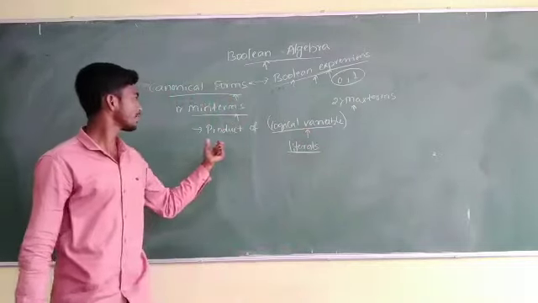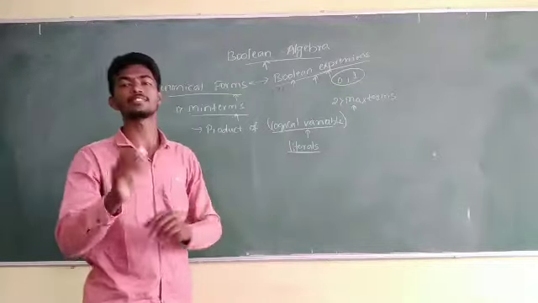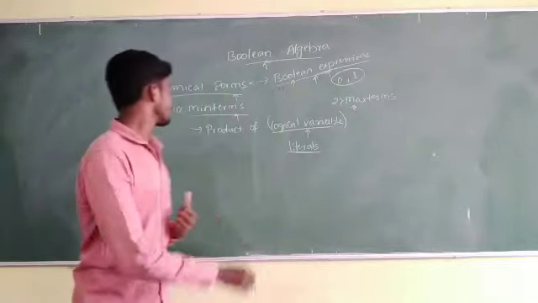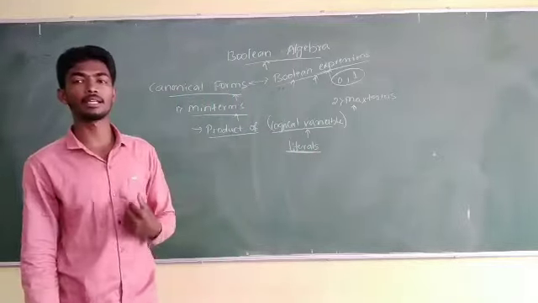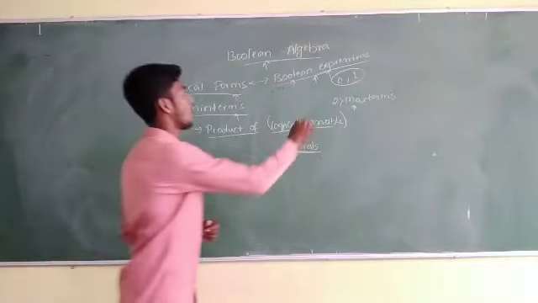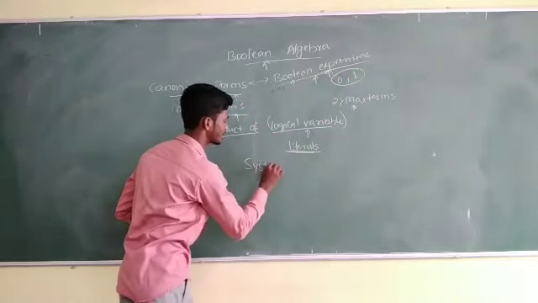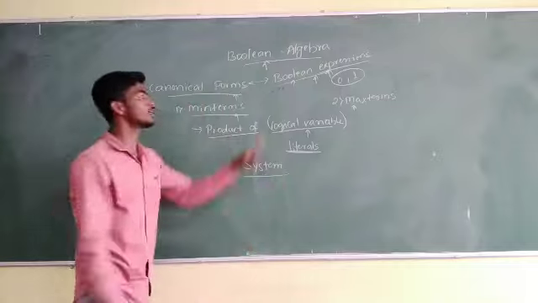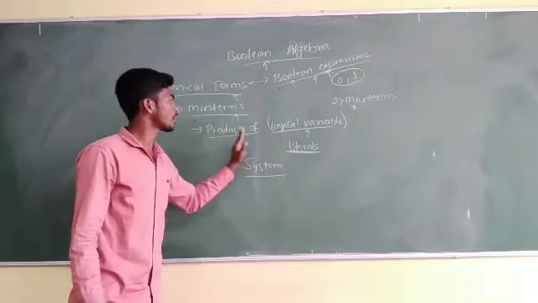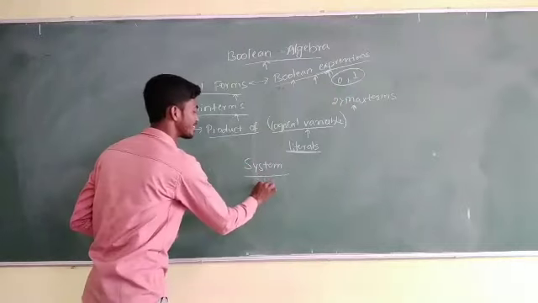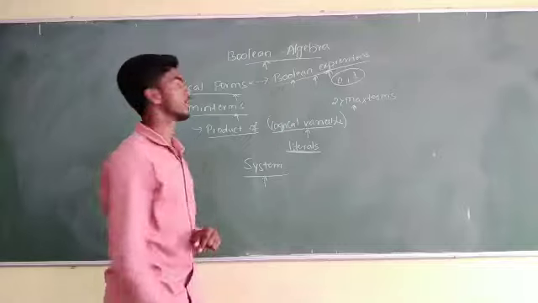So we can say that the min term is nothing but a product of all the literals available in the system. Here the system represents the Boolean expression.